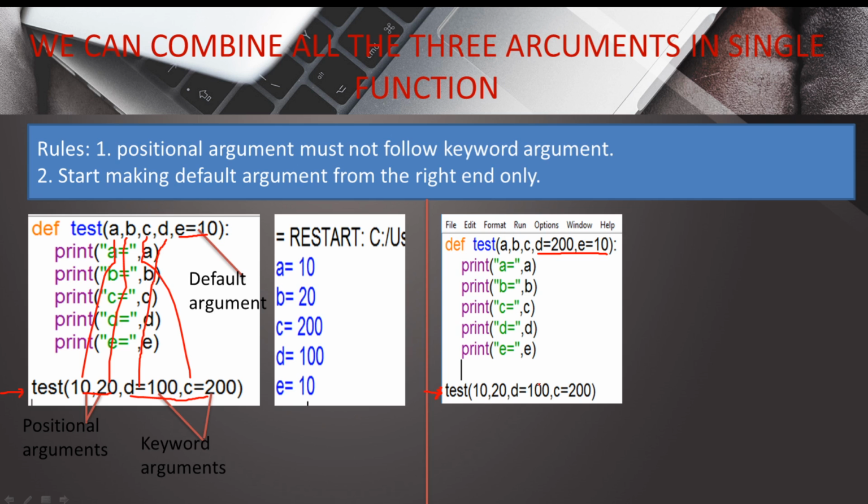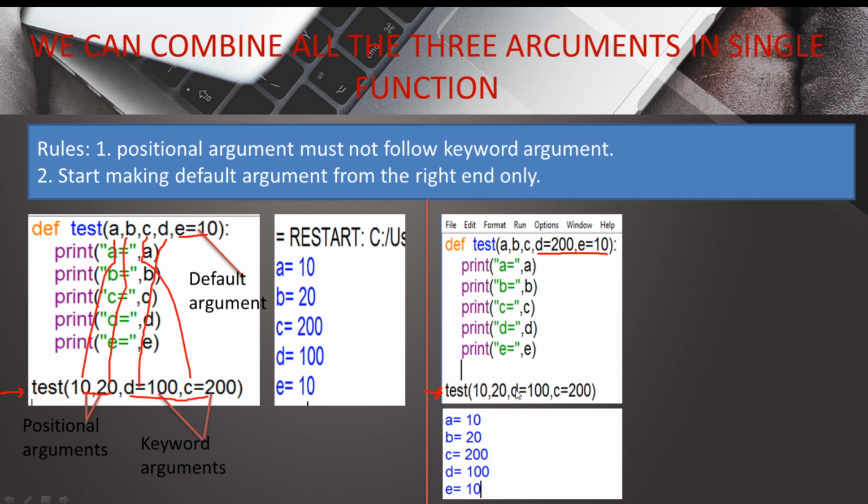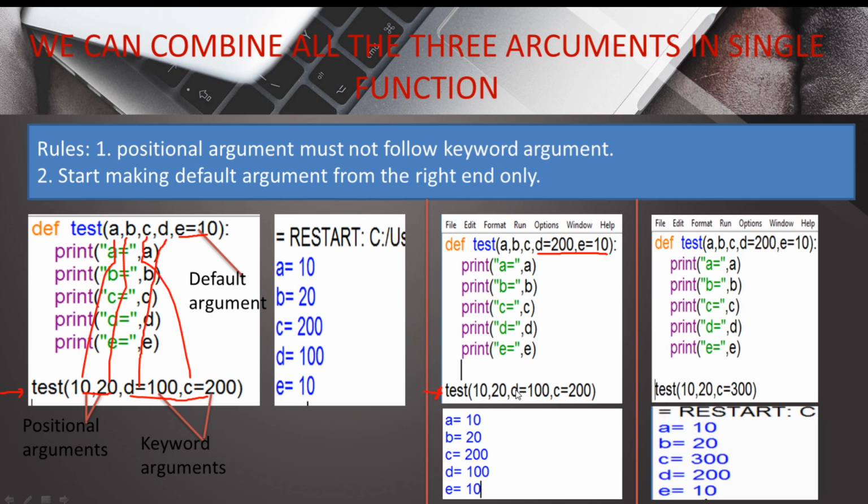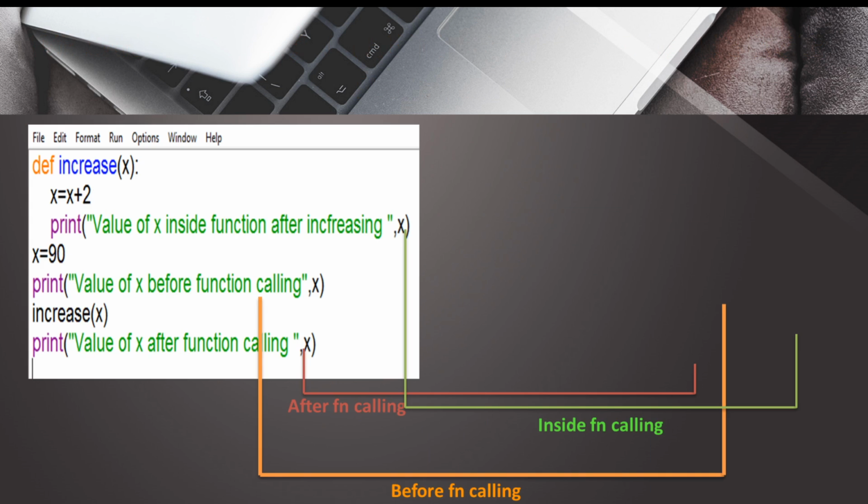Since c and d are the keyword arguments, they can be interchanged, and we are passing the value of d. So instead of taking 200, it will take 100 as the input for d. So you can see the output. In the next case we have skipped two arguments while calling the function, so d and e both will be treated as the default argument. Okay, so let us move to the next slide.